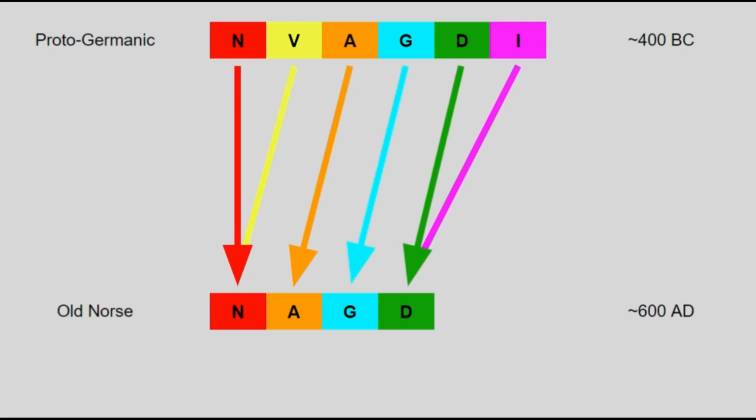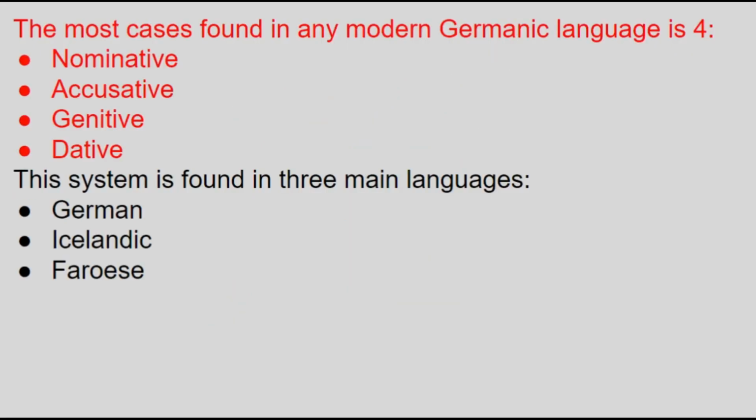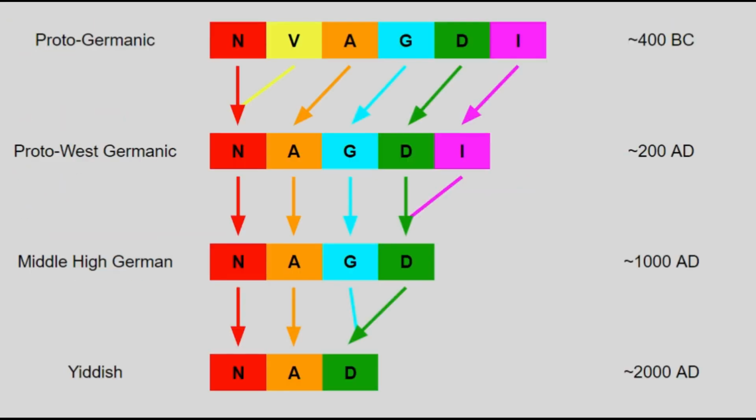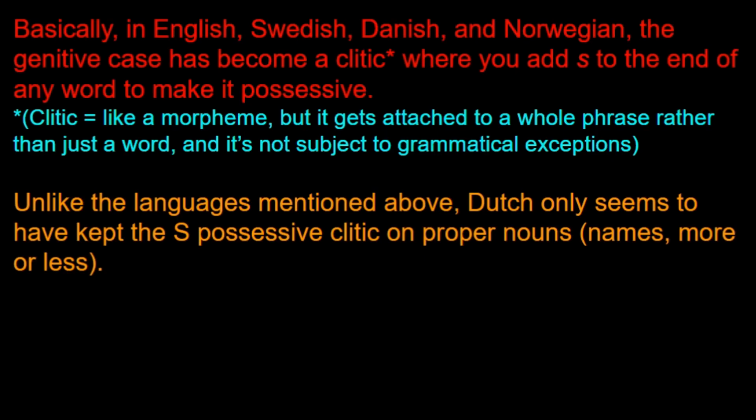While Proto-West Germanic is reconstructed as having still had the instrumental case, all of the languages in the branch had lost it by 1000 AD, giving us the current case system found in Icelandic and Faroese of the north and German of the west. Yiddish then went a step further and also merged the genitive into the dative, leaving just 3 cases. The rest of the Germanic languages went through even more deflection and merged the accusative and dative both in with the nominative, leaving the genitive, which ended up becoming a clitic in English, Swedish, Danish, and Dutch, although in Dutch the cliticization only happened for proper nouns.